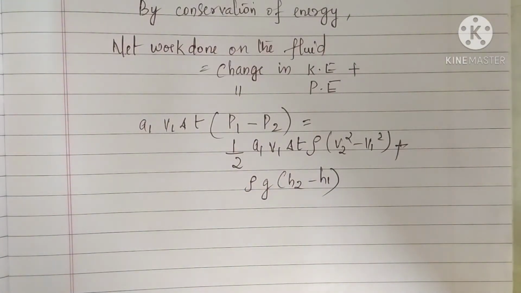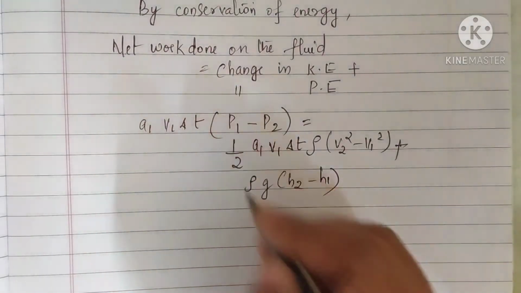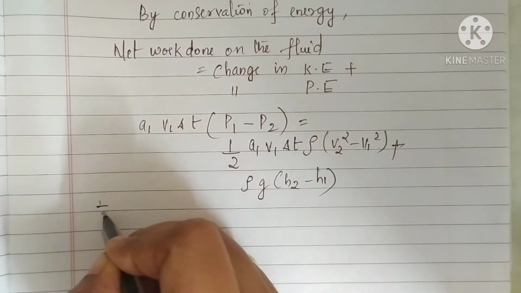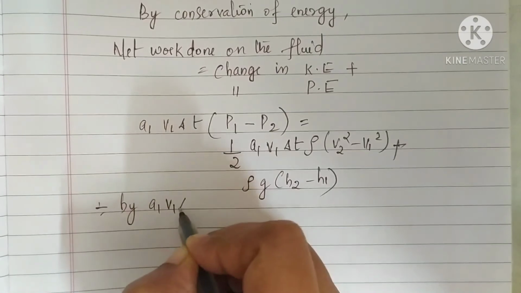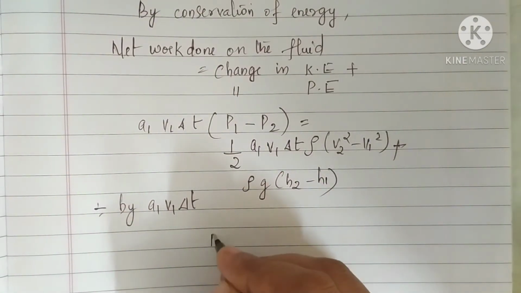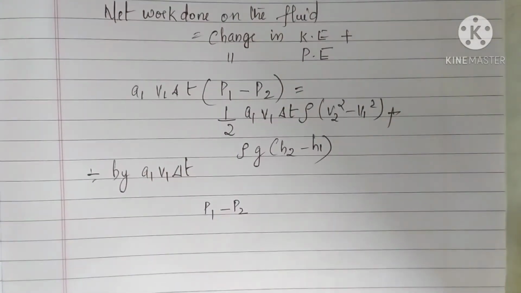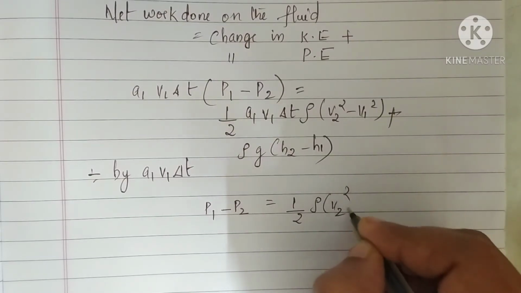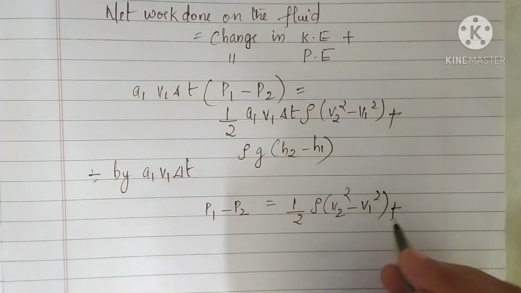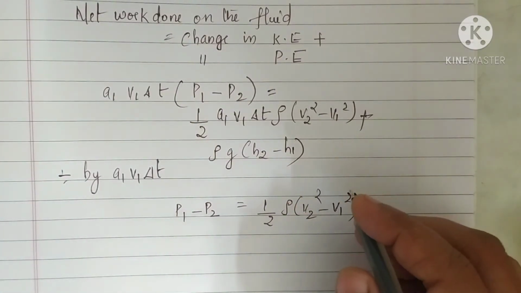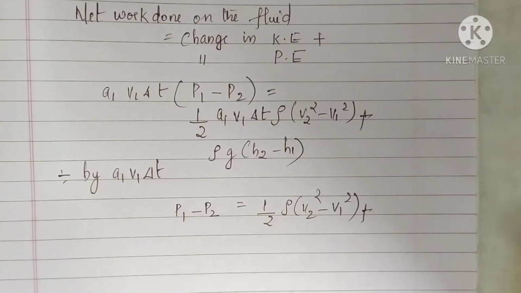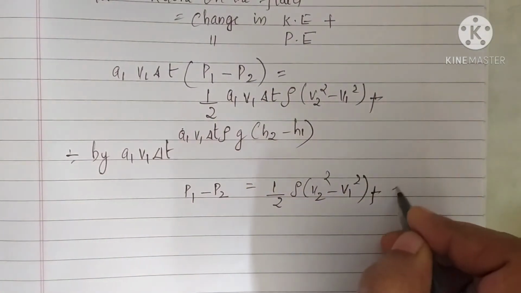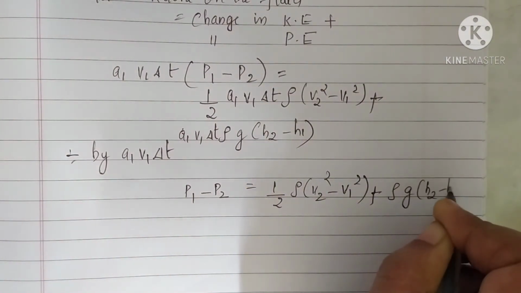Now we are dividing this equation on both sides by A1 V1 delta T. So left side will turn to P1 minus P2, which is equal to half into rho V2 squared minus V1 squared plus rho G into H2 minus H1.